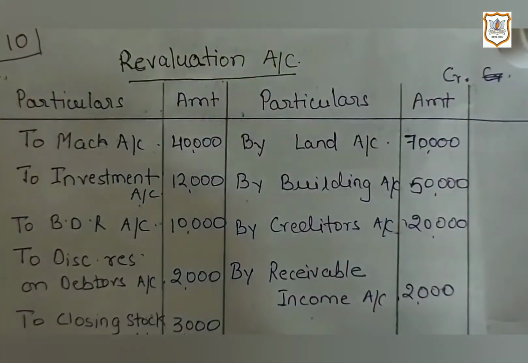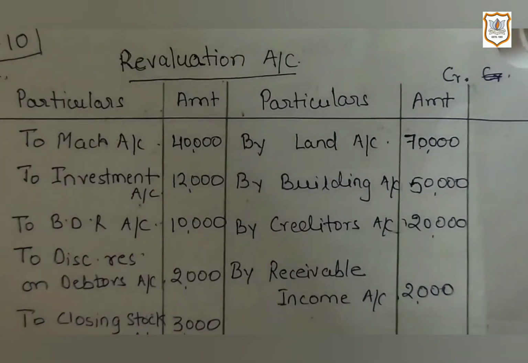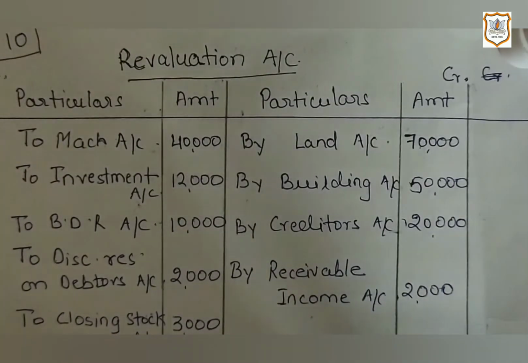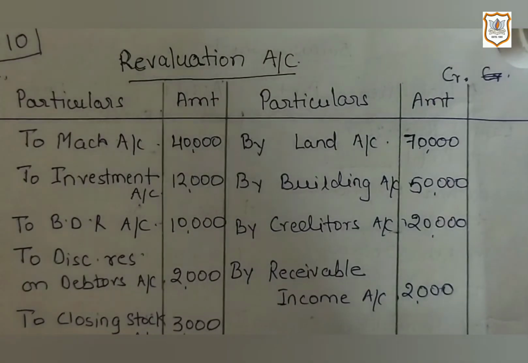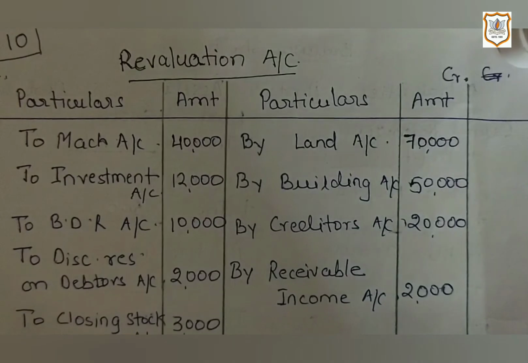Now similarly, the last information is given about receivable income. It is also not recorded in the books. And as it is an asset, and as I explained you at the time of making journal entry, that when asset is brought in the books, then it is a profit for the business. That's why it is recorded on credit side of revaluation account.